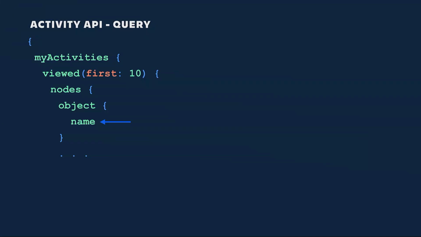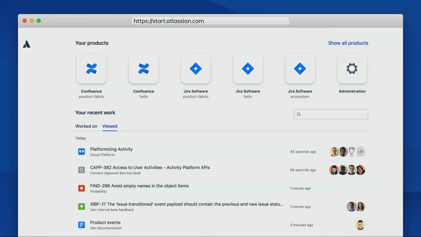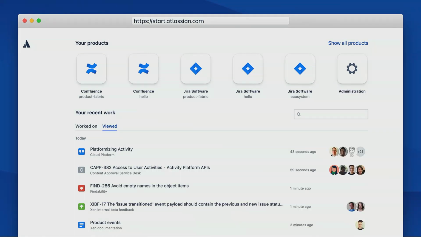And now we can start adding fields that we would like to see in the result. In here, we are adding the name of the object. Done. Here comes the result. We've got our recently viewed objects with names. You might have noticed that some of the fields were missing from the result. For example, we didn't ask for contributors, nor did we ask for the time. These objects here have links as well. All right, let's fix it.